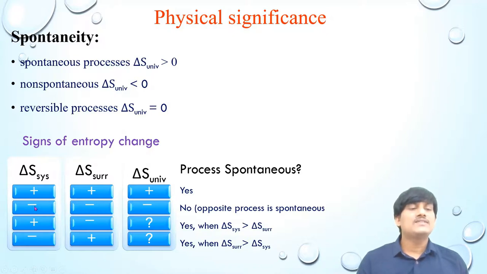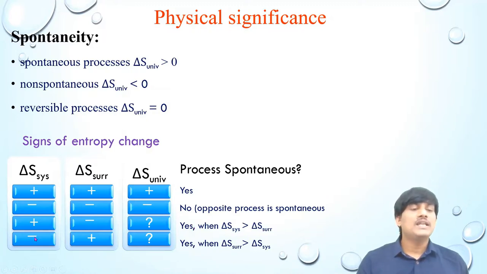Suppose you take delta S system negative and delta S surroundings negative, obviously the delta S universe is negative. So in this case, the process is non-spontaneous, but the reverse process or the opposite process is spontaneous. Suppose you take delta S system positive and delta S surroundings negative, in this case we cannot predict positive or negative. But if the delta S system positive value is greater than the delta S surroundings negative value, then the resultant value delta S universe will be positive. Then it will be spontaneous.